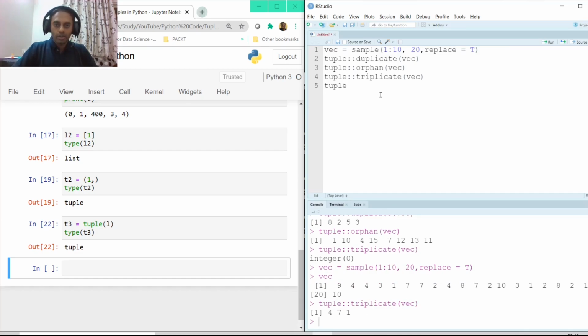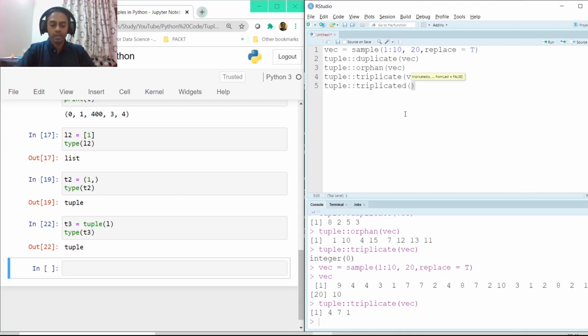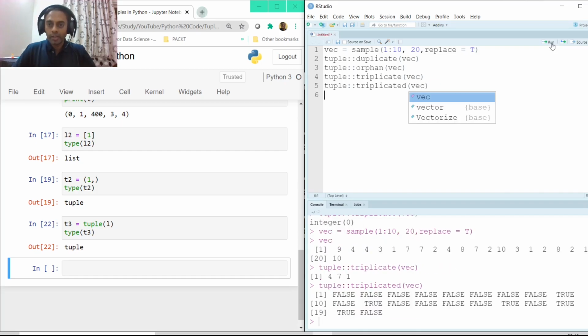Now once again, in tuple there is something called triplicated, which finds values that are repeated at least 3 times in a vector. So if the repetition is more than 3 times, even those can get displayed here. If I select triplicated and VEC, and click on the run button, it displays whichever number is getting repeated 3 times or more as true.